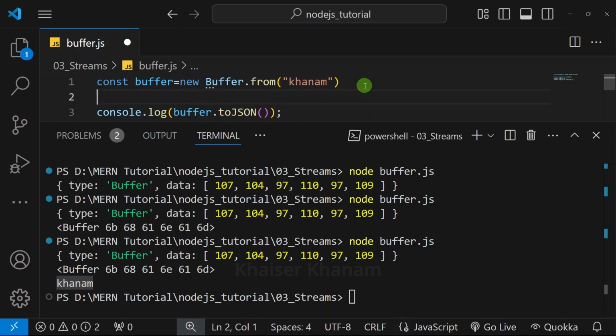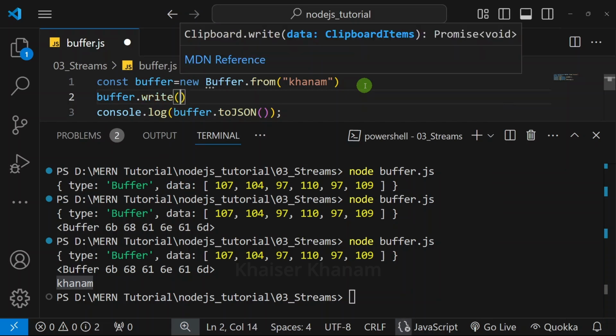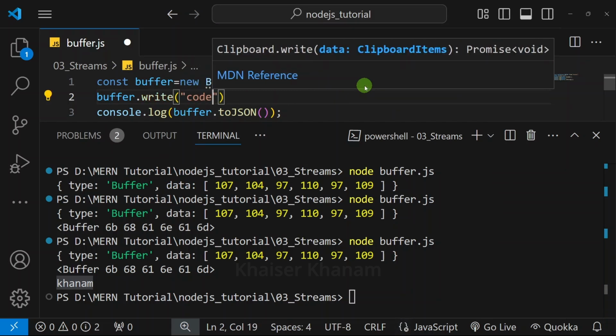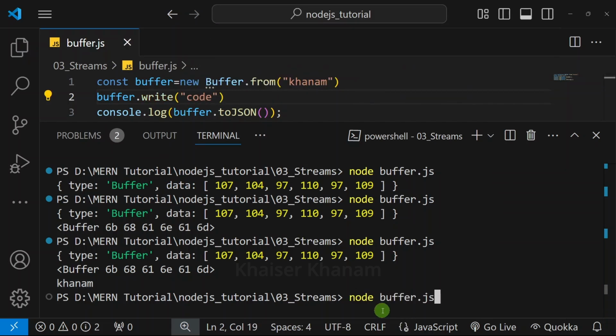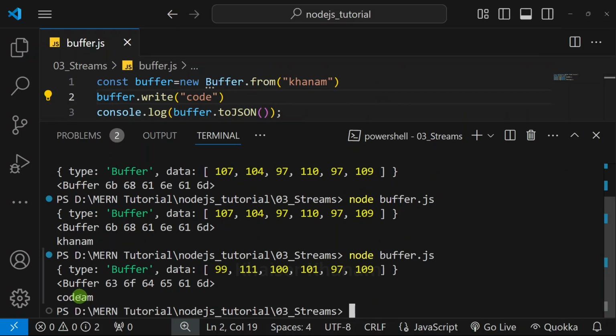If I want to add extra characters, we will be using the write method. Inside this, I will be passing code. Now again, I'm going to run this application. Now you can see what happens. These 4 characters will be overridden, and in place of that, I will be having this code. And after that, I will be having this AM.